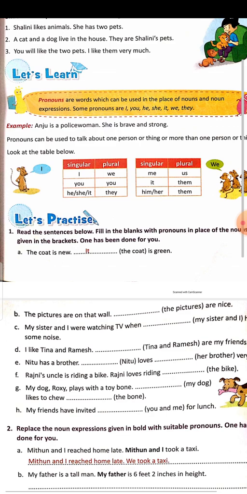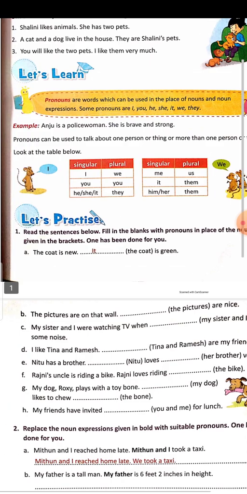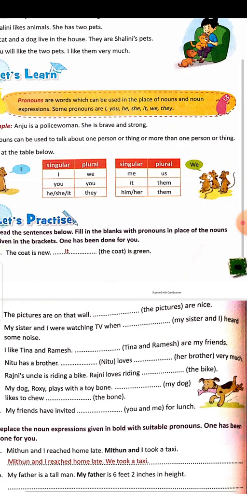Number B, the pictures are on that wall. They are nice. So pictures are in plural form, so we will use they. My sister and I were watching TV when my sister and I heard some noise. So I am included over there, and more than one person is there, and I am also there. So my sister and I were watching TV when we heard some noise.